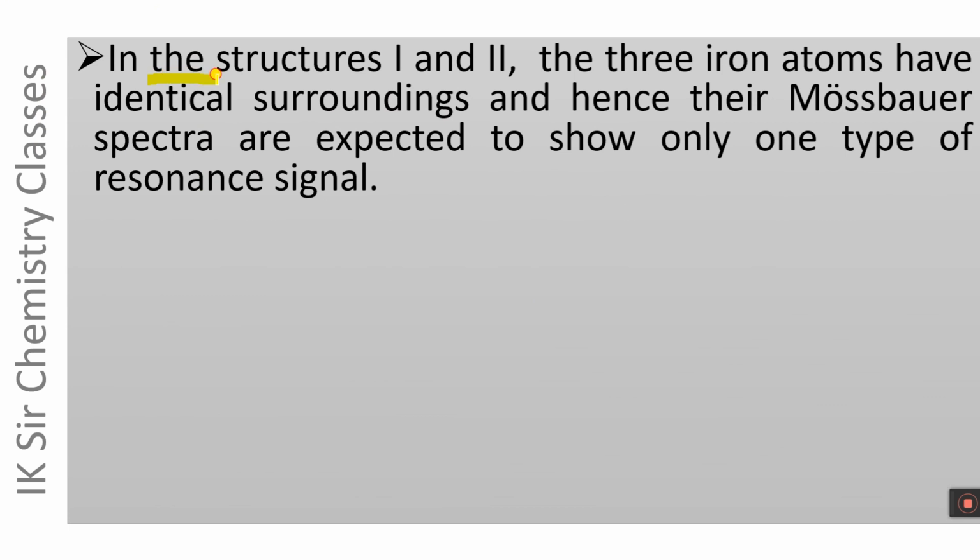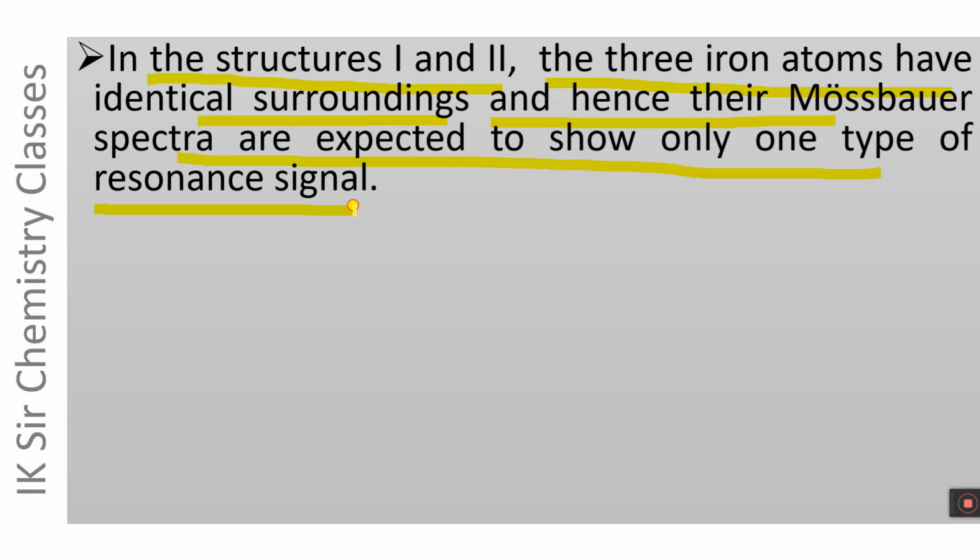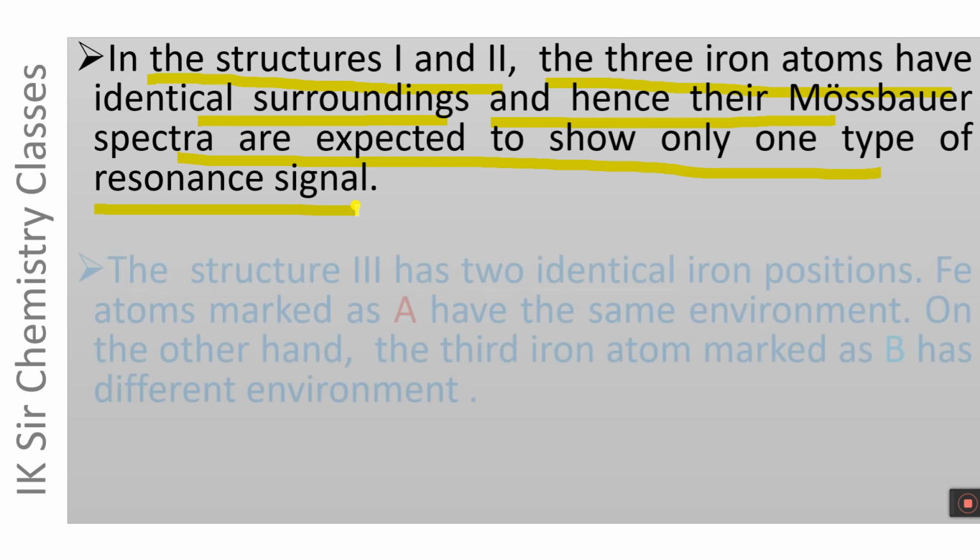In the structures 1 and 2, 3 Fe atoms have identical surroundings and hence their Mössbauer spectra are expected to show only one type of resonance signal, and structures 1 and 2 should not exhibit quadrupole splitting in their Mössbauer spectra.